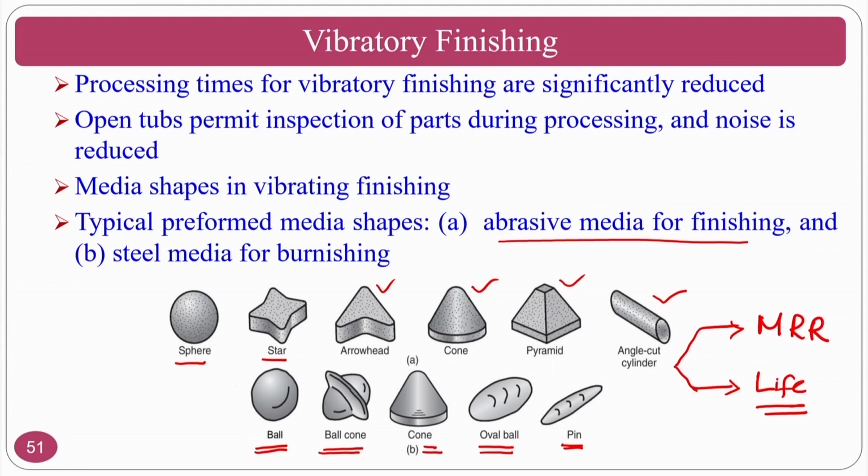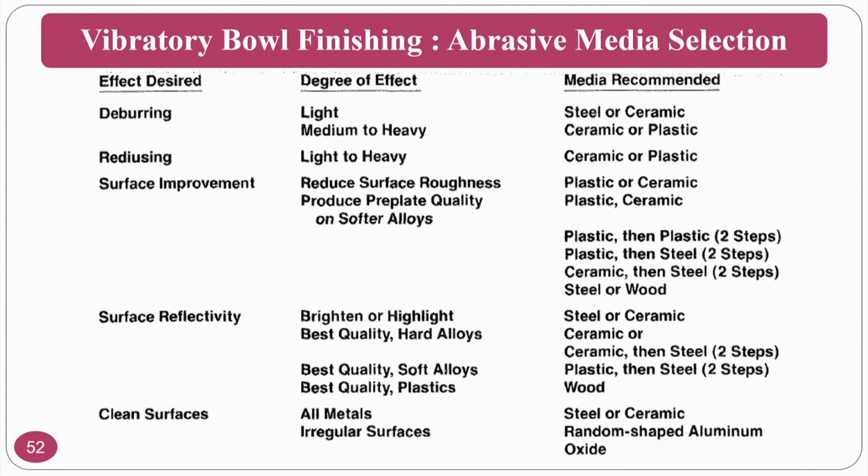finishing abrasive particles. Abrasive media selection: if at all I want to go for the deburring operation, so light deburring, then steel or ceramic can be referred, and if I want medium to heavy, then ceramic or plastic can be referred. For radiusing applications, assume I have a sharp edge and I want to reduce it like this. For radiusing applications, light to heavy, you can go for ceramic or plastic.